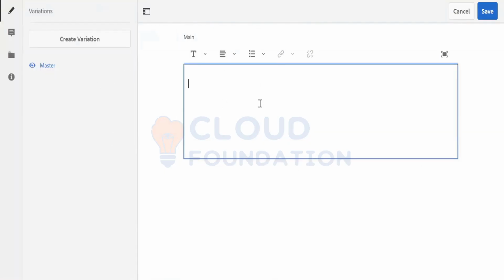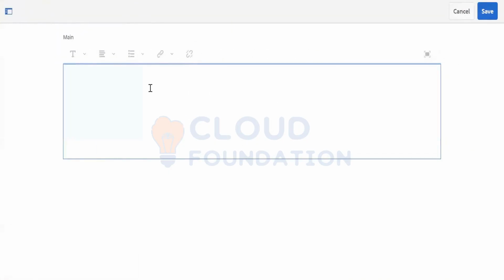What you see is that there is a text area over there. How did this text area come? Because we selected that template, the content segment model. That content segment model, or that template, only allows us to have this text area as part of this content segment.